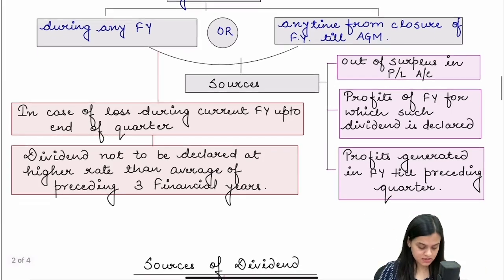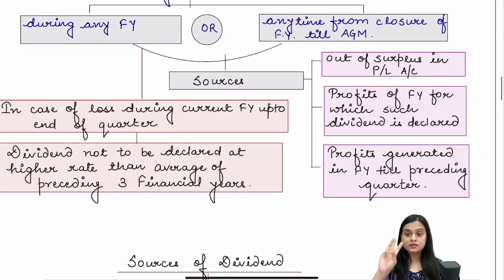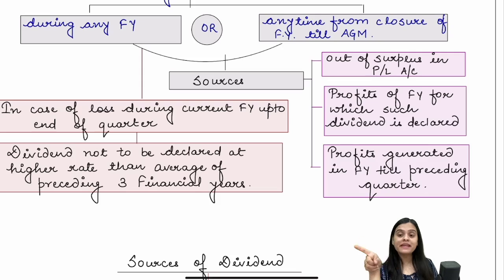What are the sources? There are three sources. For this chapter of dividend, P&L account and free reserves are two different things. Ideally, they are the same for us, but for this chapter, they are two different things.